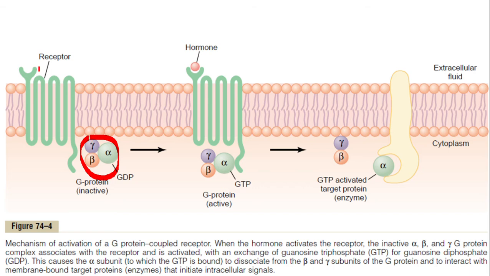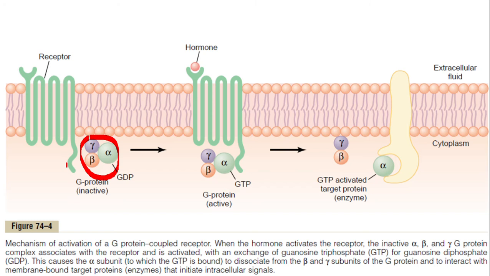So there is an external domain where the hormone is linked. There is a receptor region here, binding region here, and there is a cytoplasmic region of the receptor inside the membrane with which a G protein is associated.